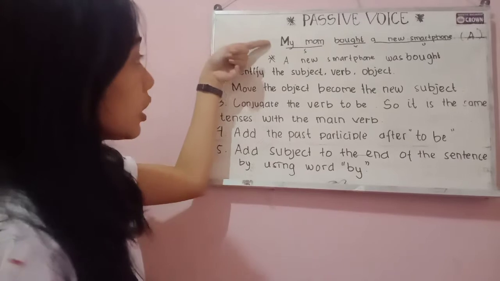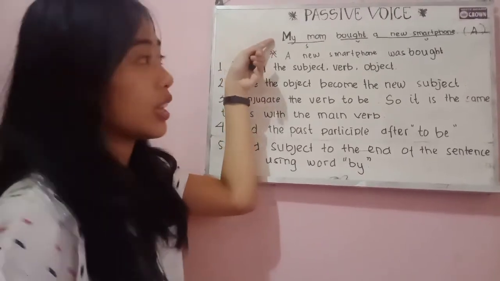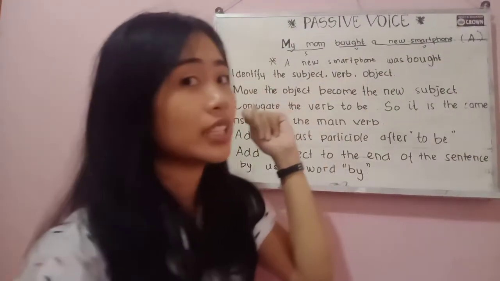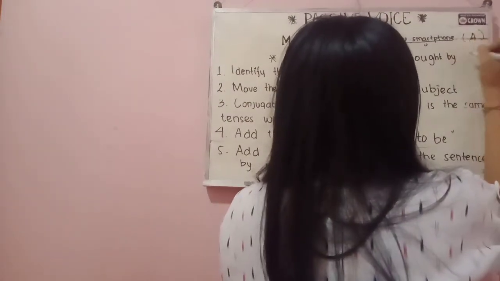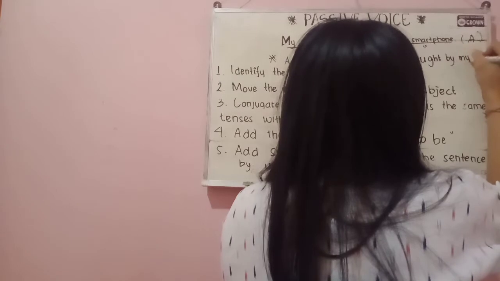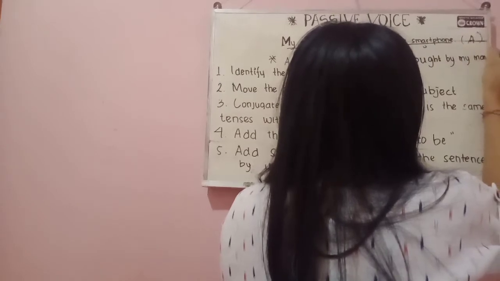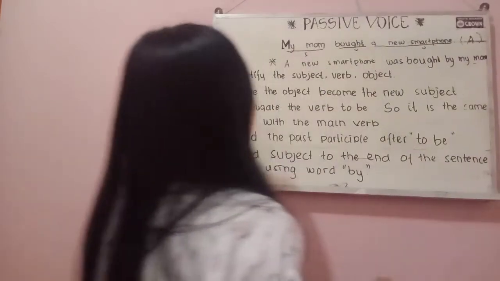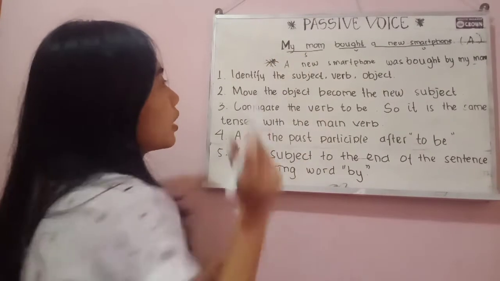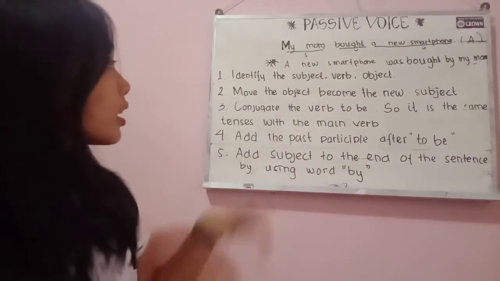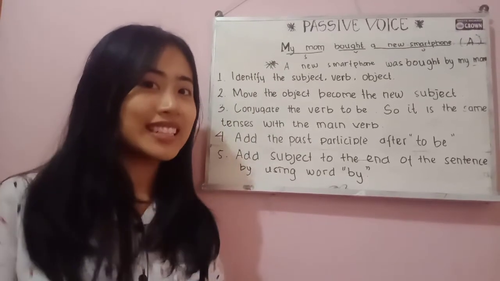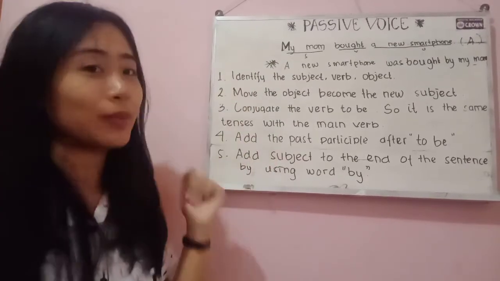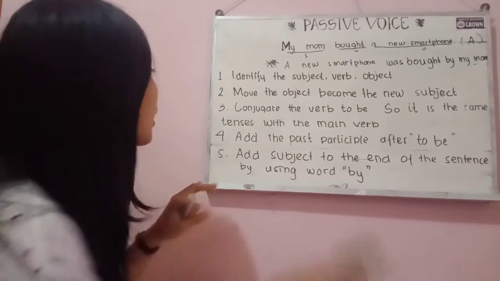So here is the subject, and let's add it to the end of the sentence by using the word by. Okay guys, so this is the passive voice. Can you understand it? It's so simple, right?